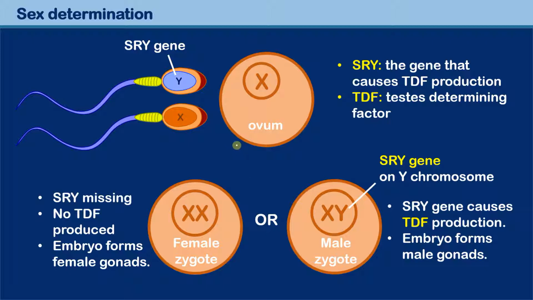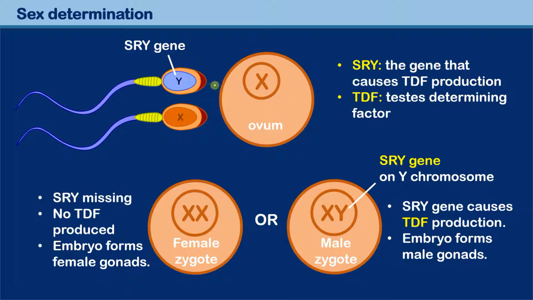Now, how does sex determination work on a genetic level? You have to understand that there is a gene called SRY, which is found on the Y chromosome. If the SRY gene is present, then the baby is going to become a boy. This SRY gene, an abbreviation for something which is not relevant right now, causes the production of a so-called testes determining factor called TDF. So if this gene is present, TDF is produced.